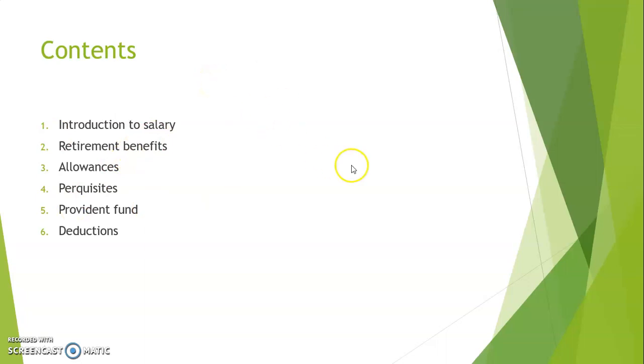Alright, followed by which we have retirement benefits, allowances, perquisites, provident fund and deductions. So yes, that is pretty much a basic breakup that I wanted to give you for this whole study. Now let's head into the detailed learning of this chapter.